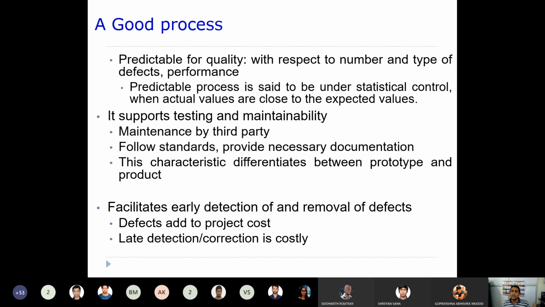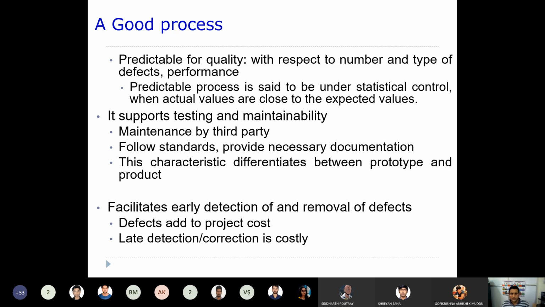So how quickly you are getting a response, that can be the performance. Okay, so now these sort of things can be predicted. Okay, so predictable for quality. If you have a smaller number of defects in the first project, similarly you can predict in a similar project that you're going to see this many fewer defects.